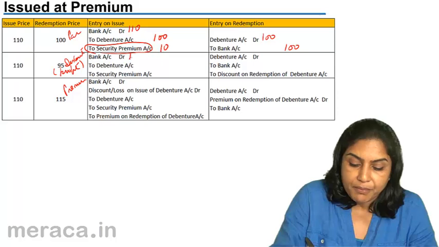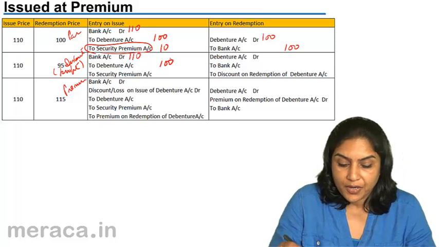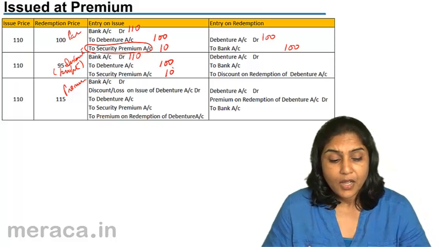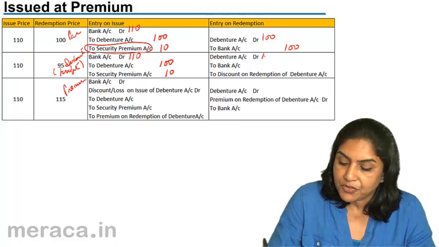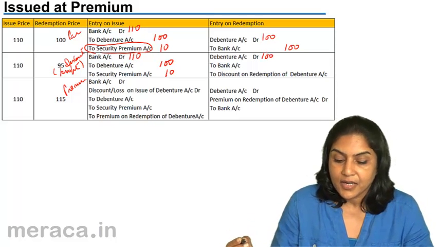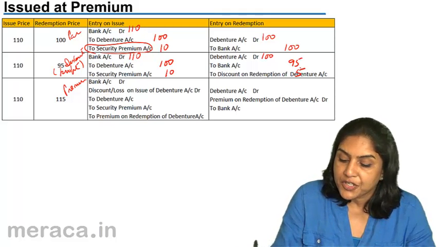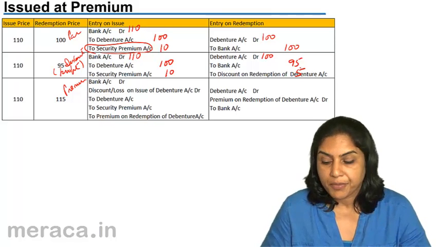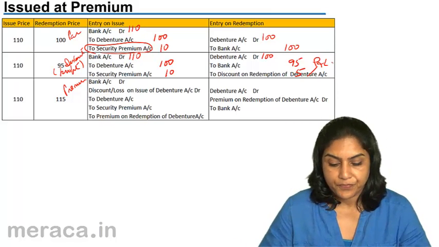Bank account debit, the money that comes in is 110, to debentures with the face value 100, to securities premium, it is 10. When the debentures are redeemed, however, debentures is debited with the face value 100. It's cancelled. To bank, we pay only 95 and the difference, 5, is the profit, the discount on redemption of debentures, which may be taken to profit and loss account.